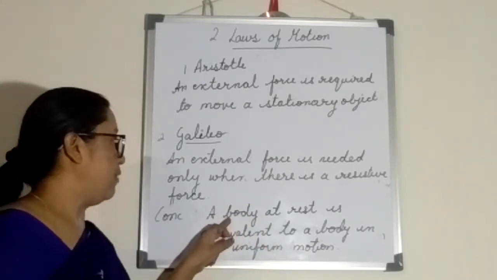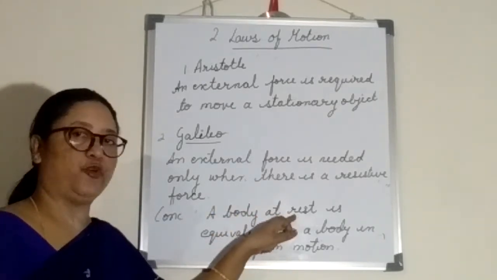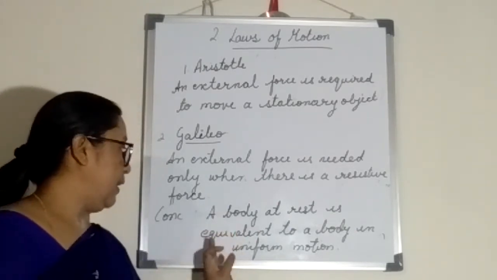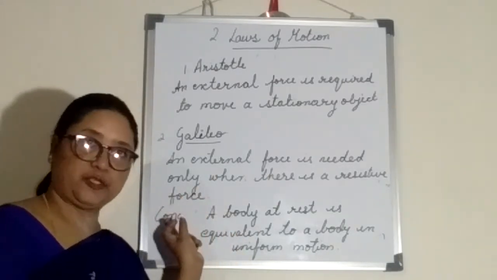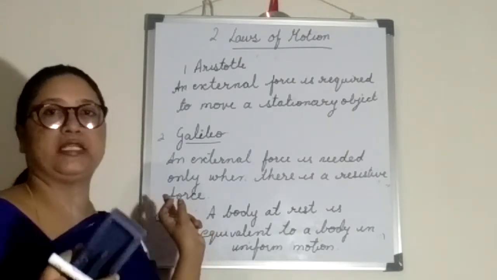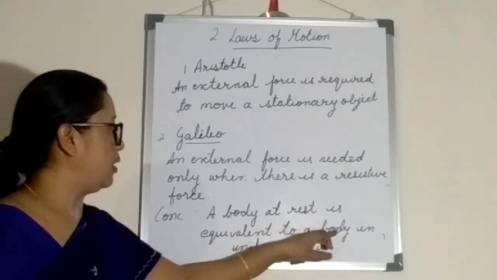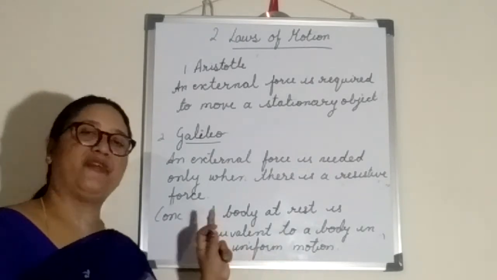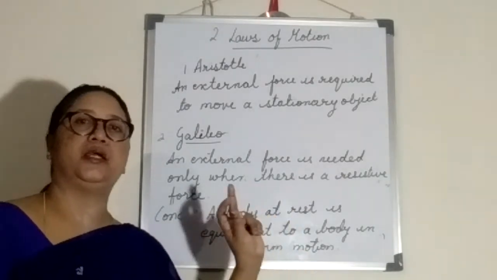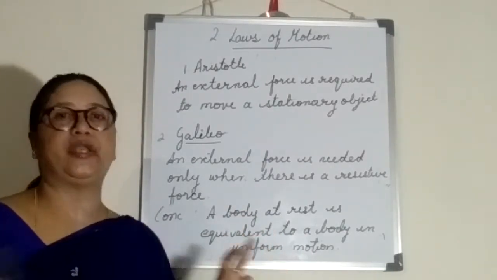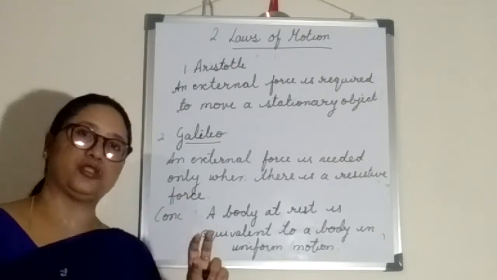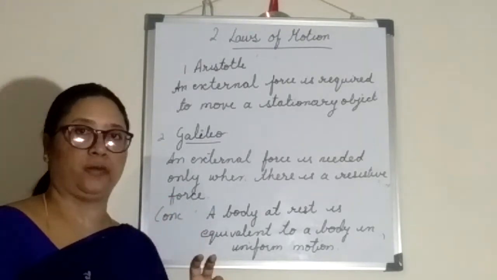Why? Because when a body is at rest, net force is equal to 0. I already explained, yes, external forces are there, but they cancel out and the body is at rest. And when a body is traveling in uniform motion on a frictionless surface, we don't need any external force. So there also the net force is equal to 0.